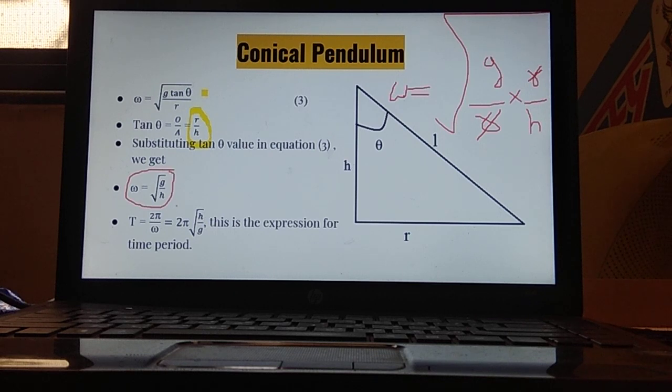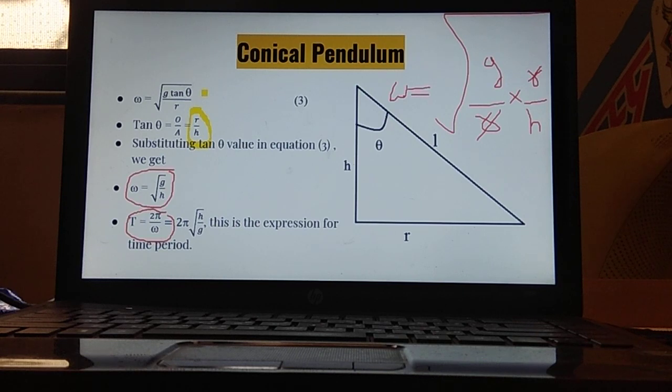But over here, what we have got is angular velocity. Now we want to find out the time period. The relation between time period and omega is given by T is equal to 2 pi upon omega. This is important in this chapter. You should know all the formulas related to this one.